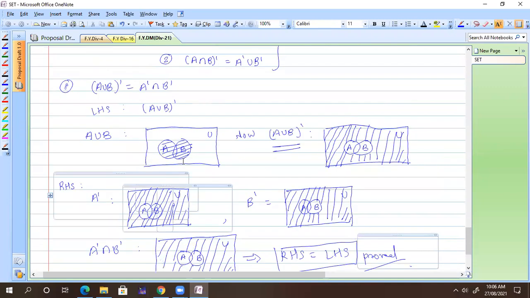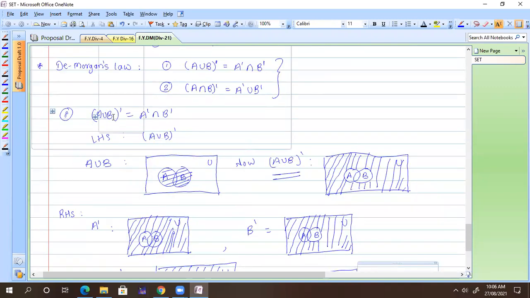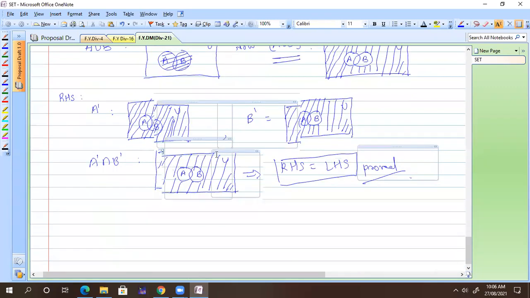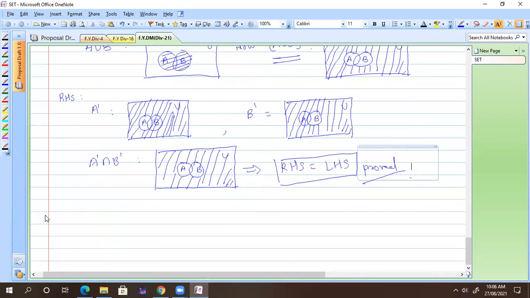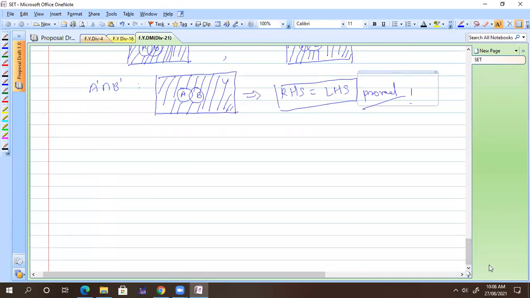By using sets also, you can take any A set, any B set, and any universal set and verify this law. This is not the proof of the law. These are verification statements. This is the verification way to verify De Morgan's law. Okay, so next we will have the double complementation law. So you can write it down here.